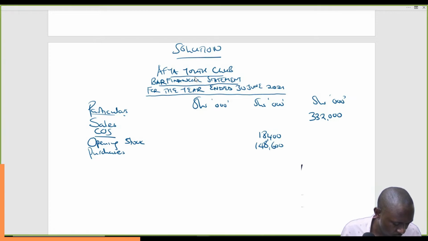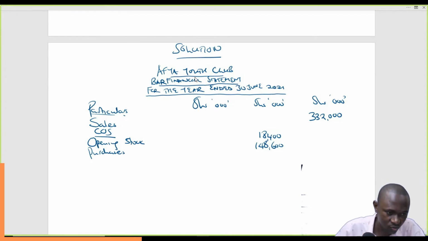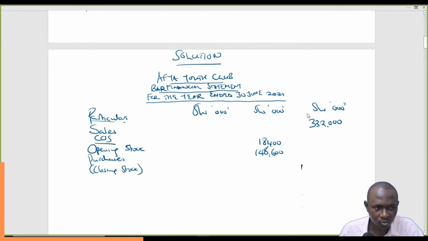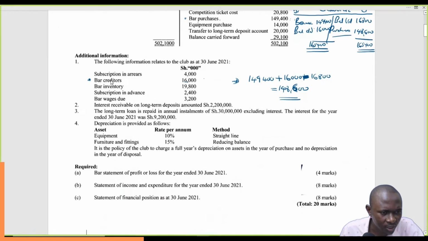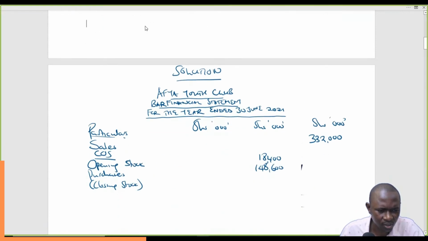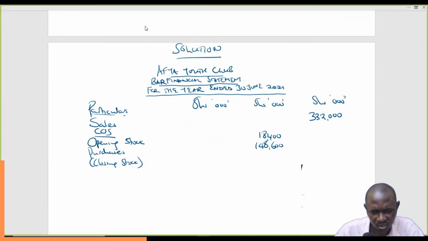So then we continue with our journey. After purchases, we less what? Closing stock. Less closing stock. So closing stock, we simply come to what we had at the end of the year, and this is here. Closing stock, bar inventory, 19,800.